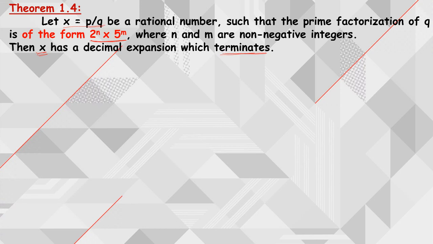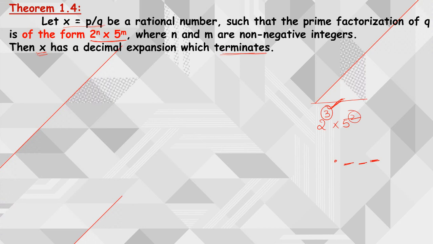That depends on, suppose I have 2 power 3 into 5 power 2. Among these two values, which is having more value? Among 3 and 2, 3 is more. If this is in the denominator, then we can say that the given decimal will terminate after 3 decimal places.